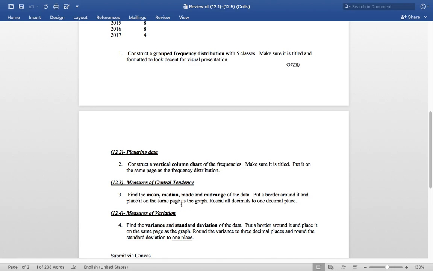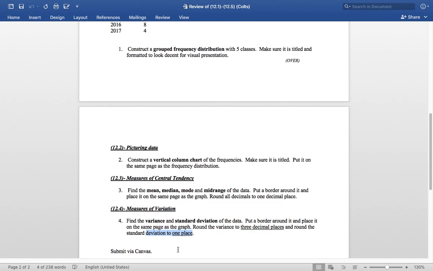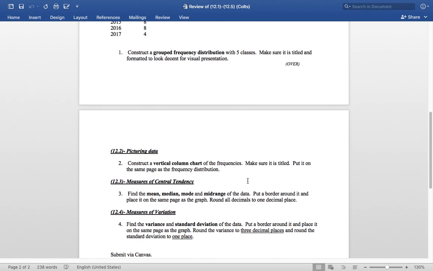And then make a little box right next to those 2 things of your mean, median, mode, and mid-range. Please round all decimals to 1 decimal place for those items. And then in a small box on that same page, I want you to find the variance and standard deviation. Please round variance to 3 places and round your standard deviation to 1 place. There will be a drop box on Canvas. Submit it by the end of the block, and you're good to go.